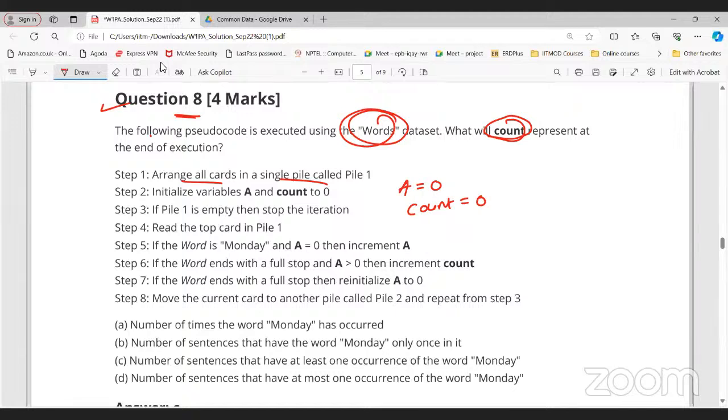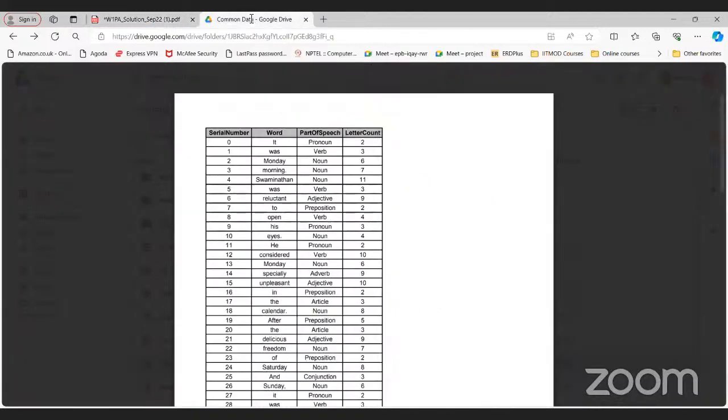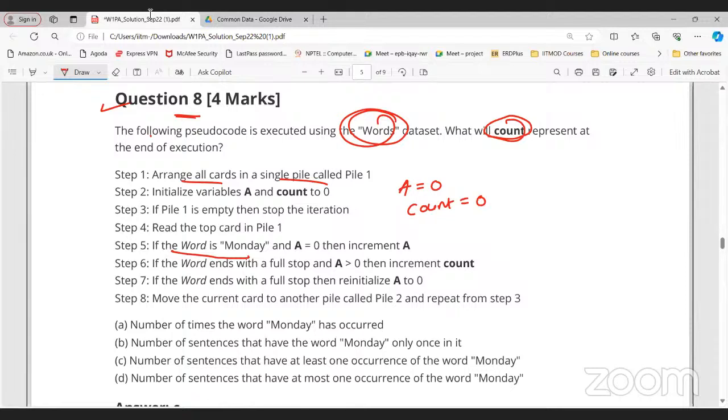If pile 1 is empty, then stop the iteration. Read the top card in pile 1. If the word is Monday, what is the first word? Here, the part of speech is pronoun, right? If the word is Monday, no, it is not Monday. Go to the next step. If the word ends with a full stop, no. Then reinitialize A to 0, no. Move the current card to pile 2, then go back to step number 3.